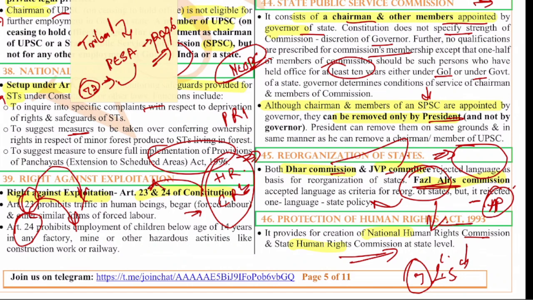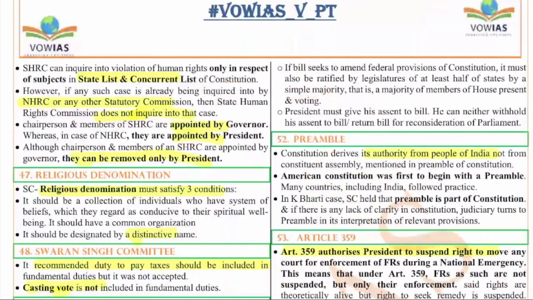the state, right? So the subjects over which the center has power will be dealt by the National Human Rights Commission, and the subjects over which the state has power will be dealt by the State Human Rights Commission. That is the basic difference. So SHRC inquires into violation of human rights only in respect to subjects of state and concurrent list, whereas the NHRC deals with the subjects related to the union list. That is the difference. And the SHRC members and the chairperson are appointed by the governor, whereas the NHRC members are appointed by the president, but both of them can be removed only by, yes, the president.